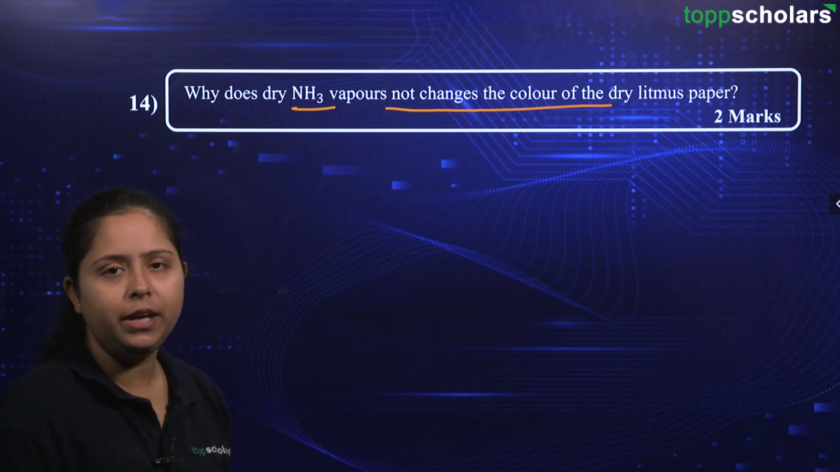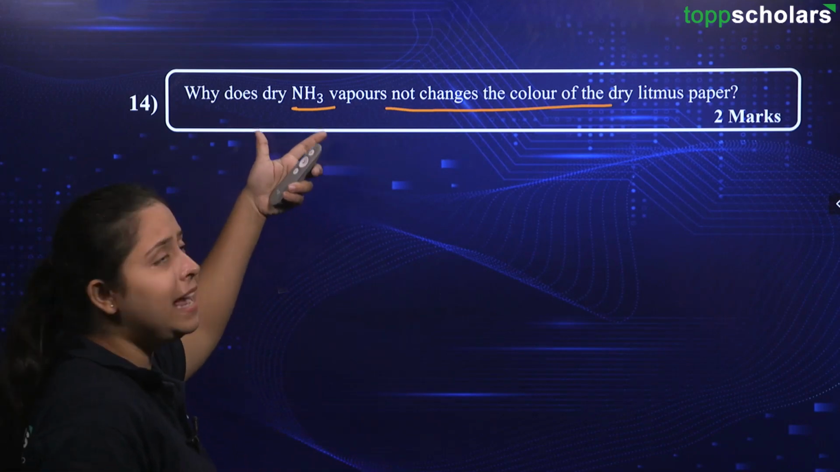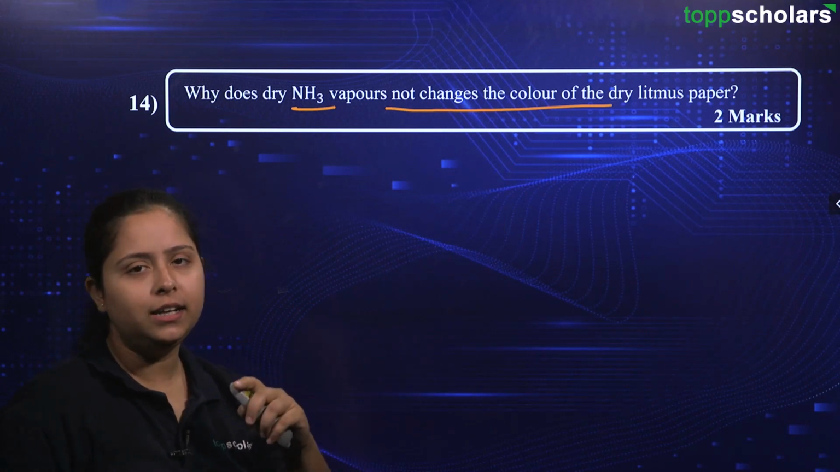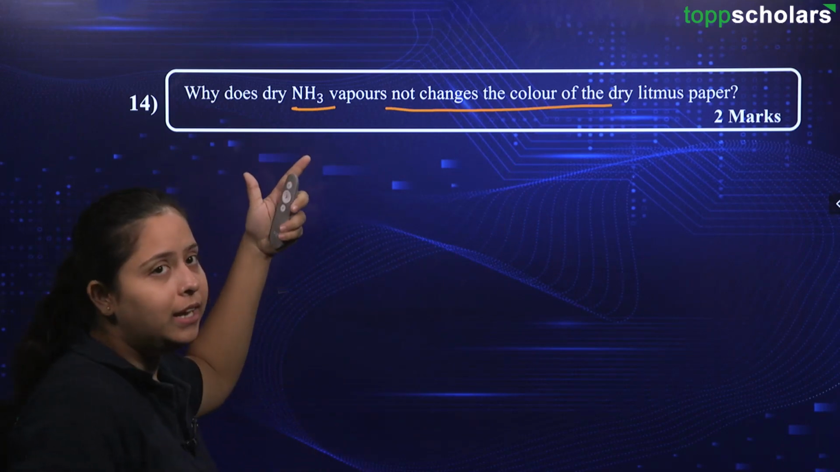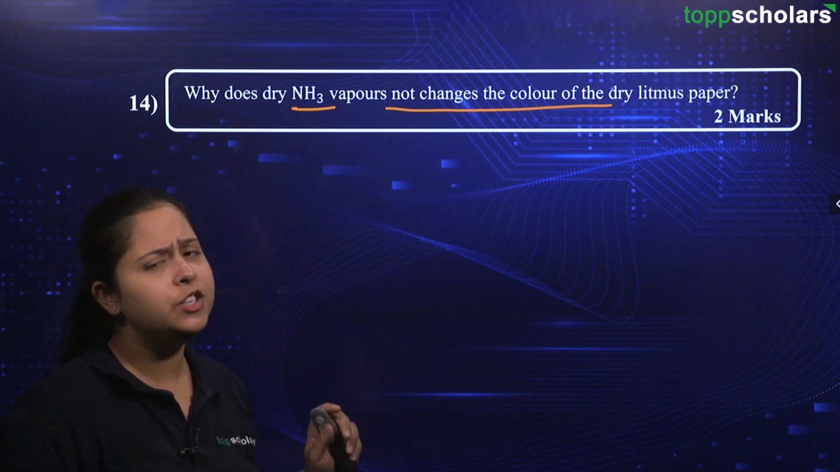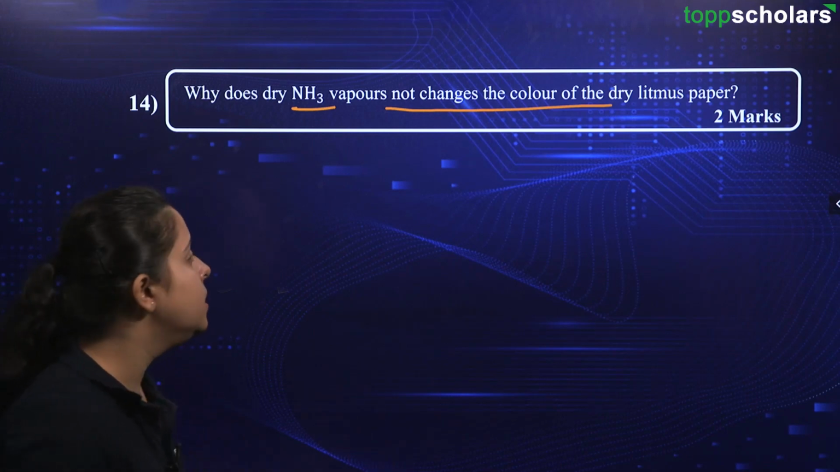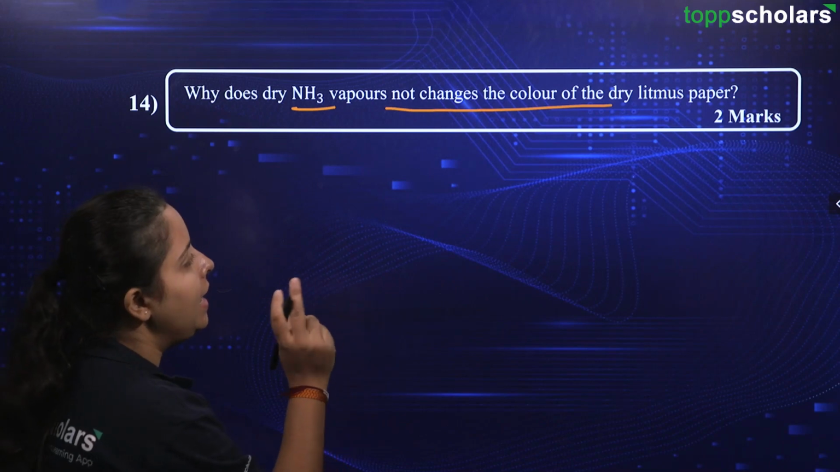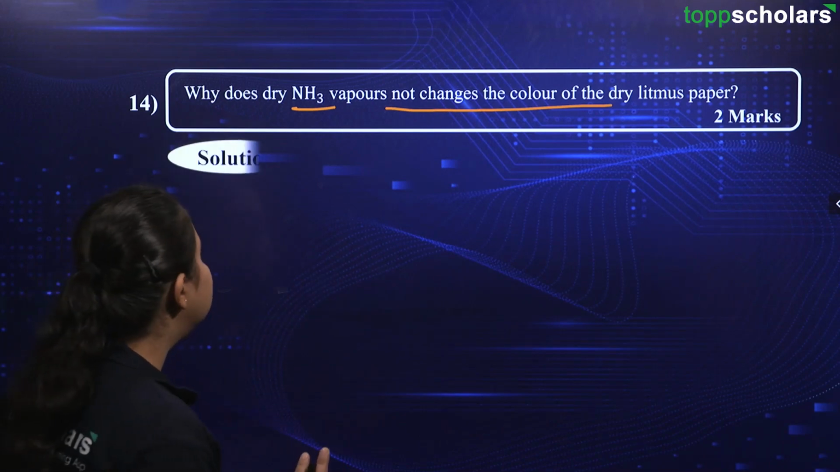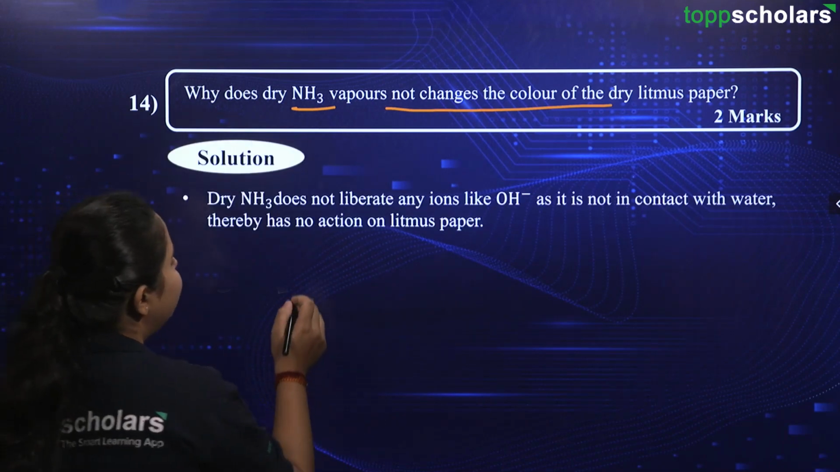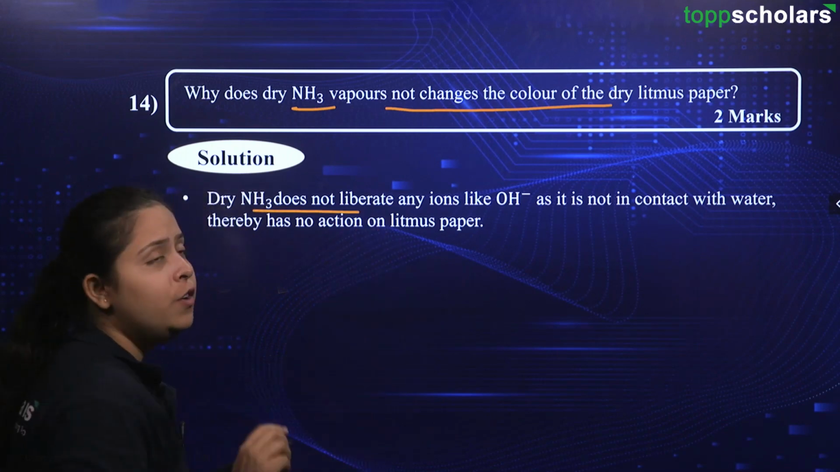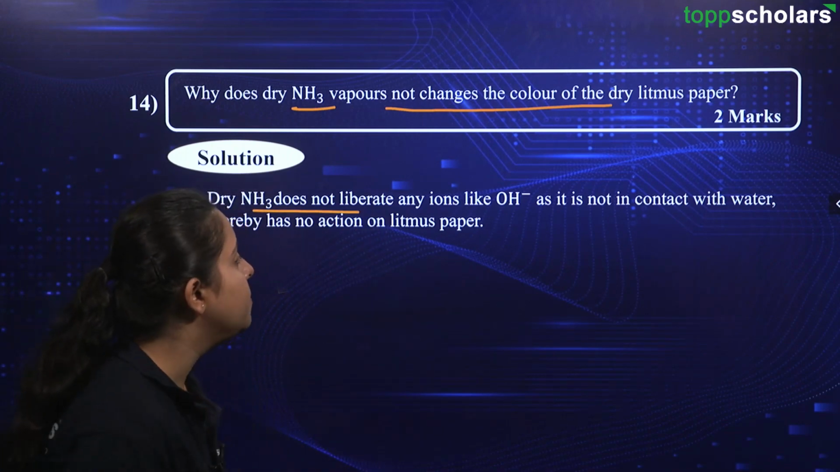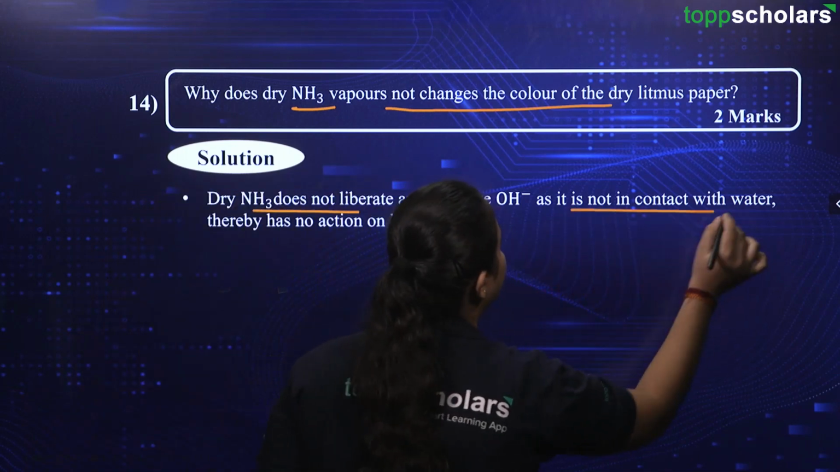Okay, just the state is different, so why is the litmus paper not changing color? Because if I have ammonia in liquid form, that litmus paper will surely change color, right? That is the question being asked to you, and answering this question will fetch you 2 marks in our paper. So here we have dry NH3 which is not liberating any ions like OH minus, as it is not in contact with water.